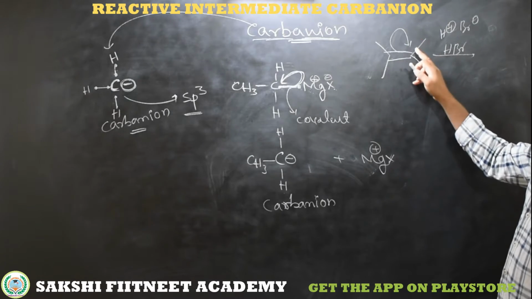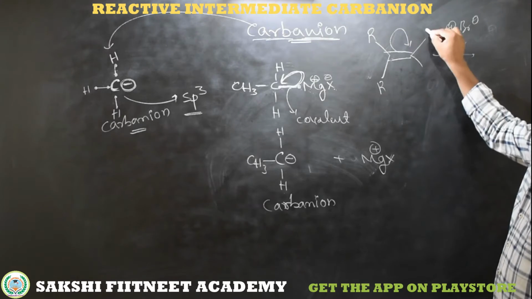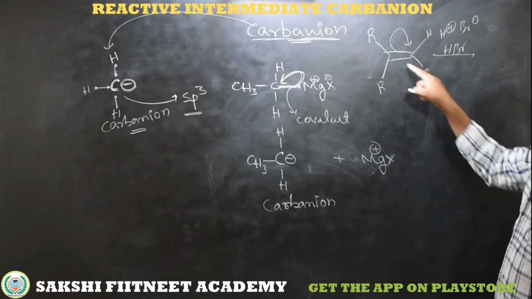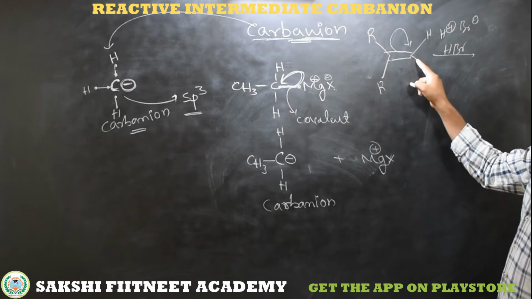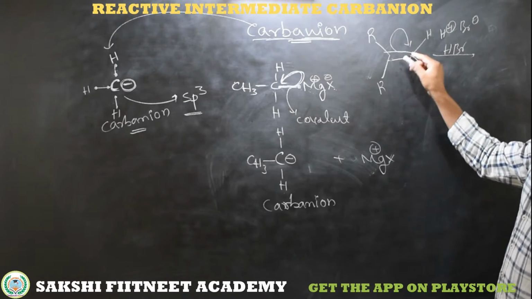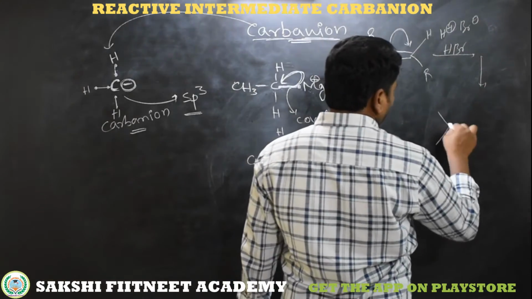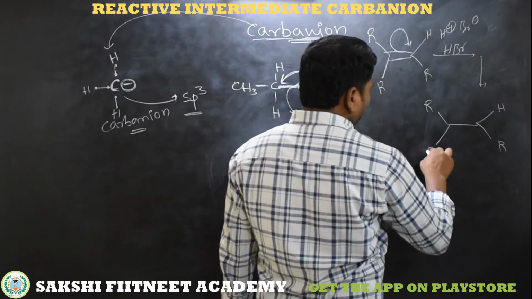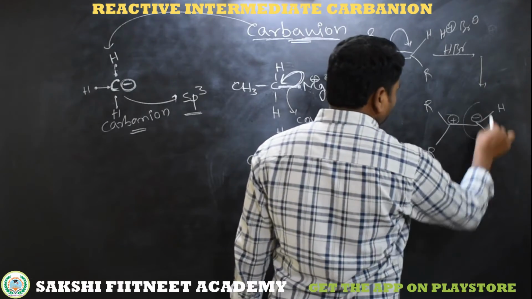How is it going to shift this electron? Based on the carbons. So here, for example, this is a carbon which is bonded to more alkyl groups, and this is a carbon less alkylated. So this carbon has 2 alkyls and 1 hydrogen, and this carbon has 1, 2, 3 alkyls, and now we will get a charge. That means, see here, this is a double bond. If shifting towards the right side, we will get the intermediate like this. So this is a hydrogen and alkyl group, this is a positively charged carbon, and this is a negatively charged carbon. So this is the carbanion.